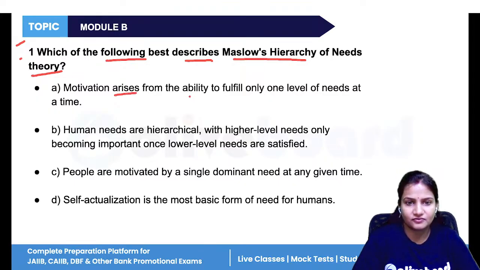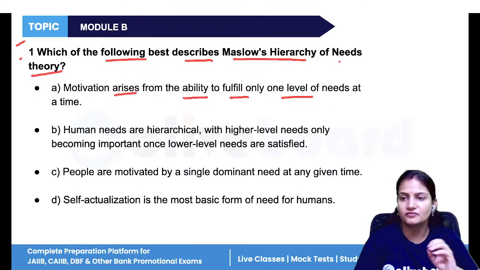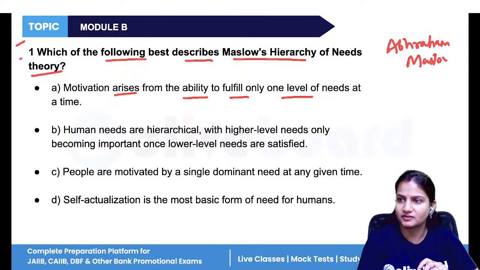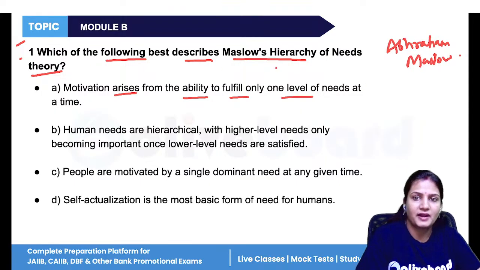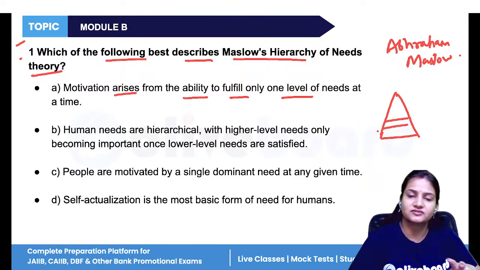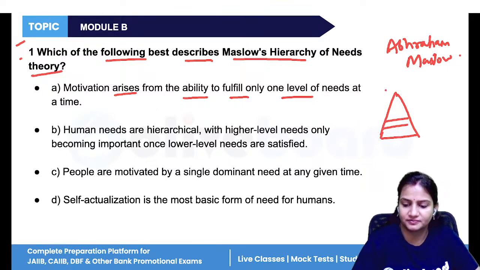Motivation arises from the ability to fulfill only one level of need at a time. Now, who has given this hierarchy of need theory? Abraham Maslow has given it. Abraham Maslow has given the needs in a hierarchical order. That is, human wants are always fulfilled in a hierarchical order, and it starts from basic to complex.